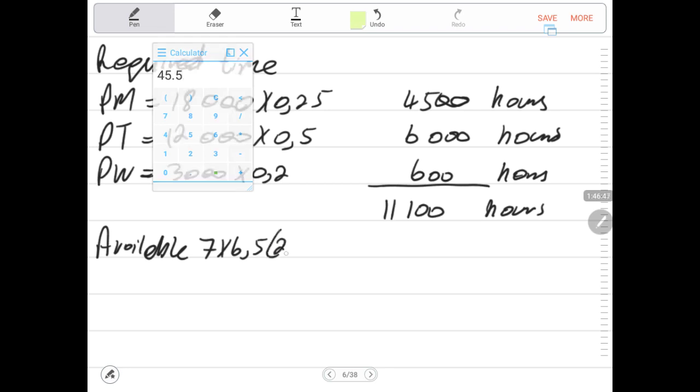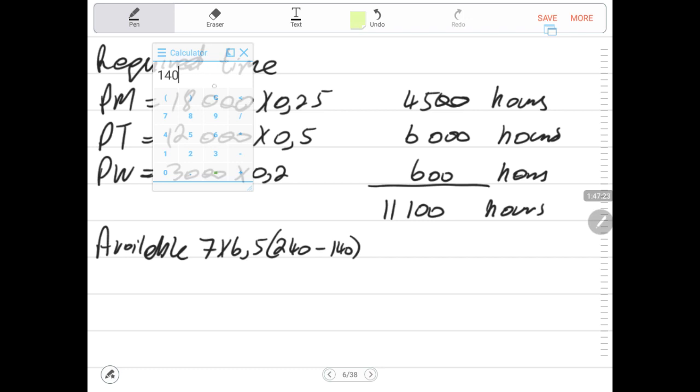And there are 240 days in a year, and these employees take 20 days of leave. So 20 times 7, meaning 140 is not available, because these employees are on leave. So in this case we need to deduct the 140.